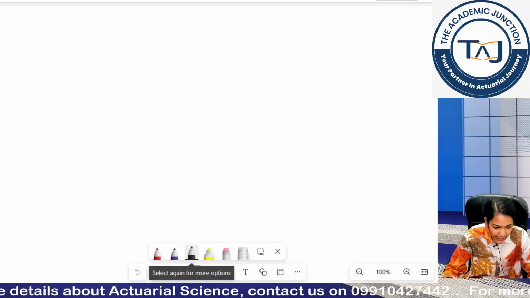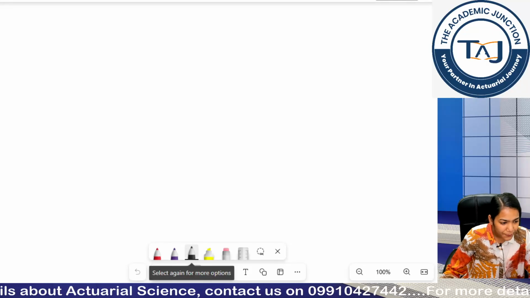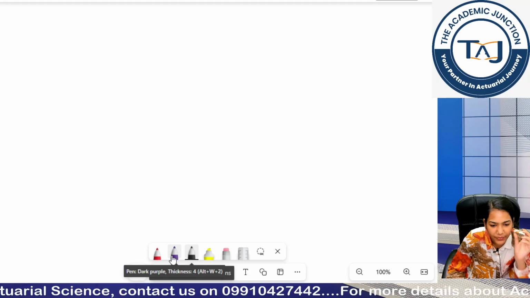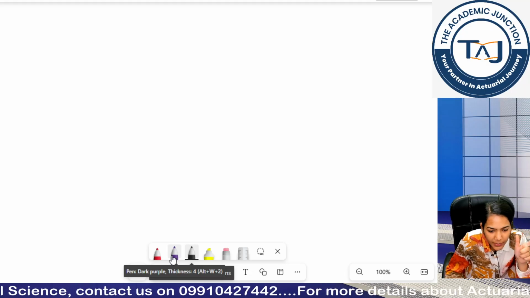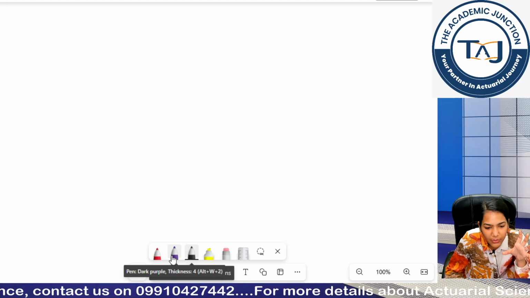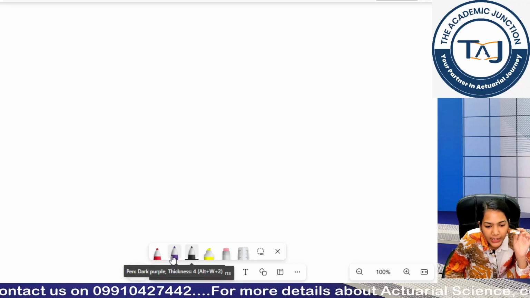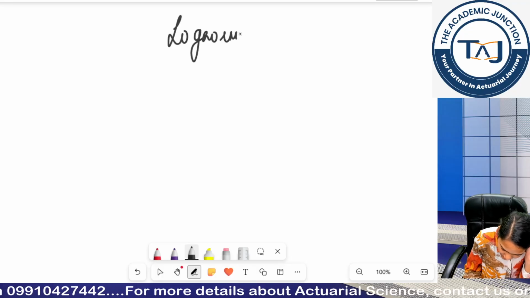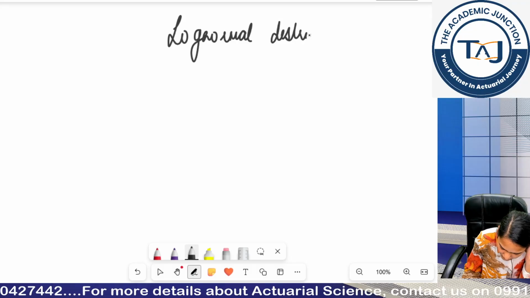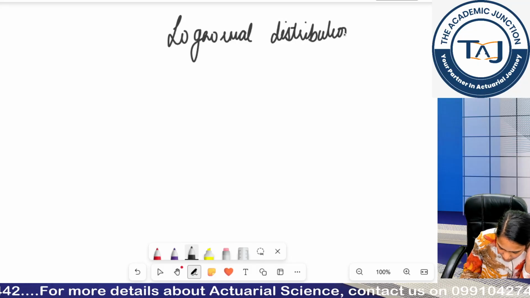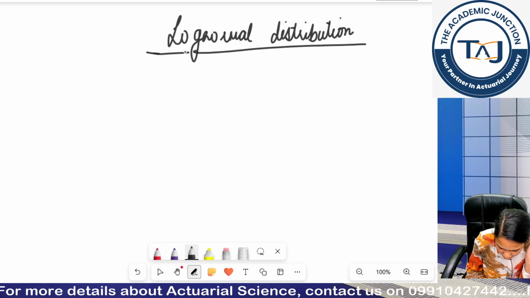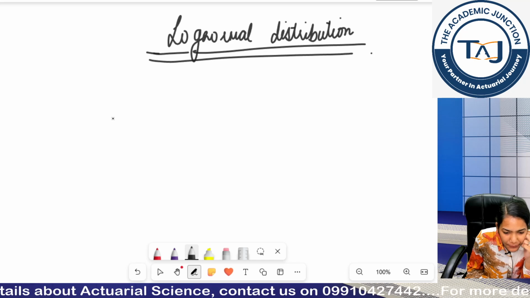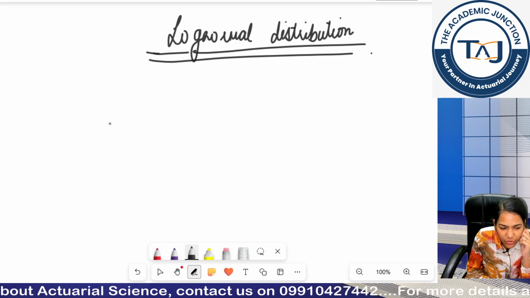Okay guys, let's start our discussion. If we just recall our normal distribution, because for log normal distribution obviously you can relate the name log normal and normal. So that's why normal distribution would be required for my log normal distribution. So first let me put on the heading: log normal distribution. Okay. Now if we recall the previous class where we discussed the normal distribution, what was it?